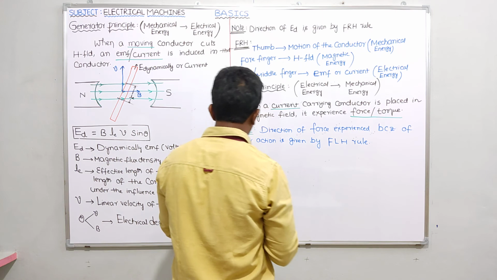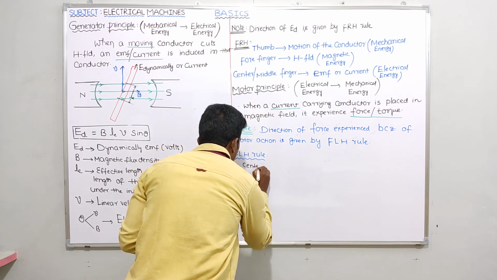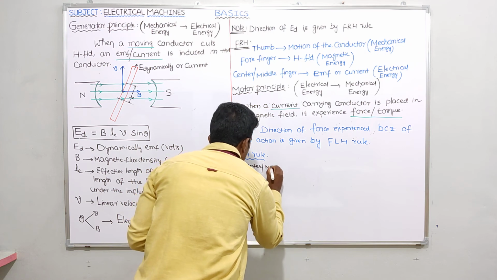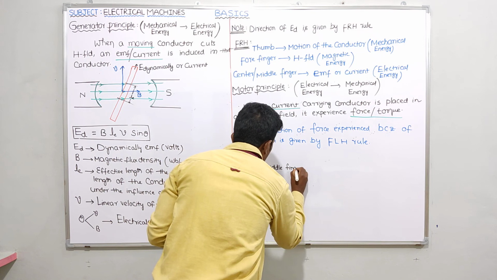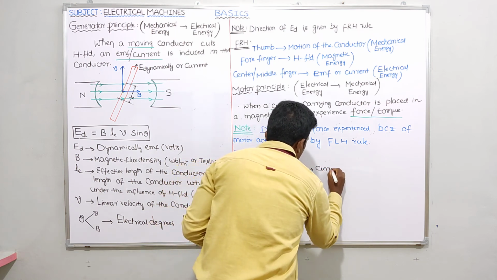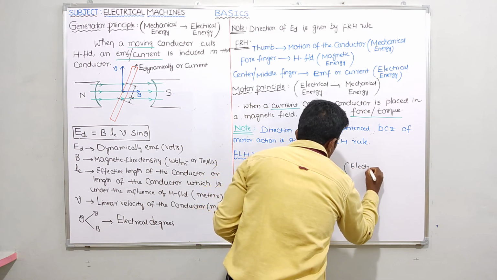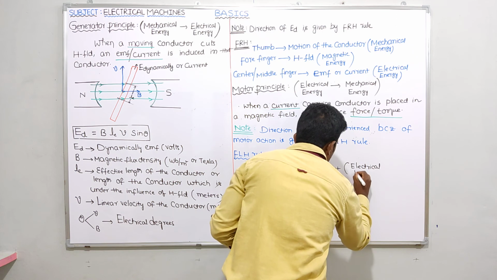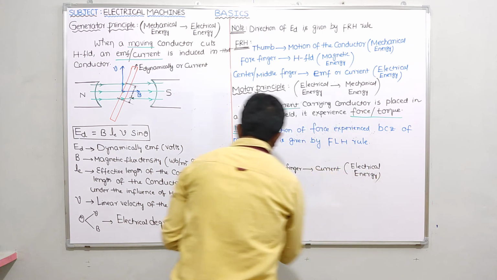In Fleming's left hand rule, the center or middle finger indicates what? Direction of current, nothing but electrical energy. Now what about forefinger?